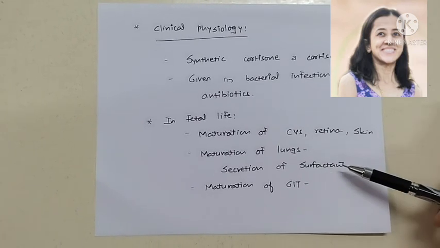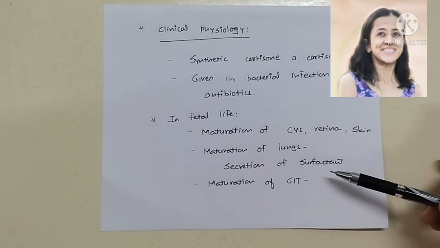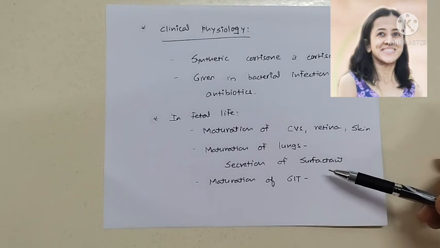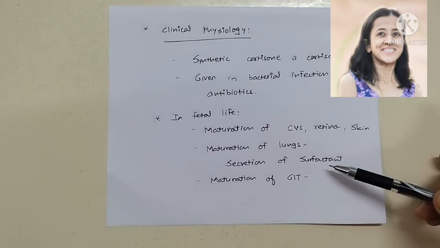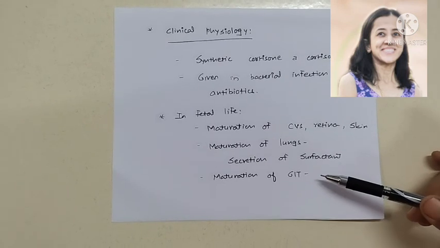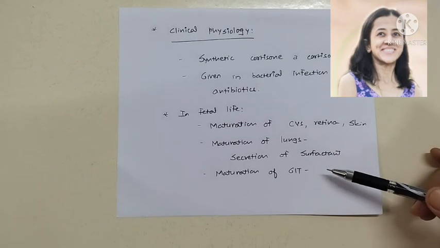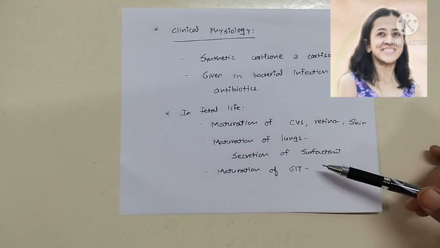So surfactant secretion is increased, and this surfactant decreases the surface tension, and therefore it decreases respiratory distress syndrome in newborn baby. Also, they are important for the maturation of gut. Cortisol changes intestinal mucosal enzymes from fetal pattern to the adult pattern. So they are also important in such way.